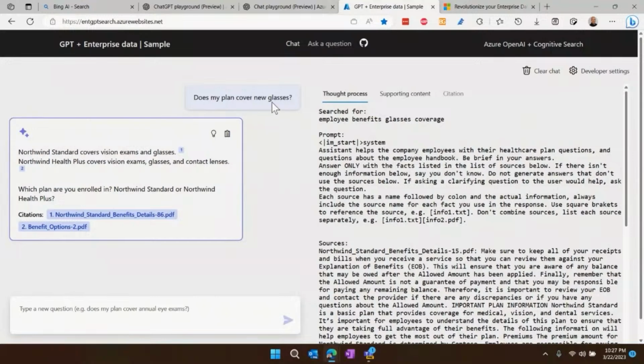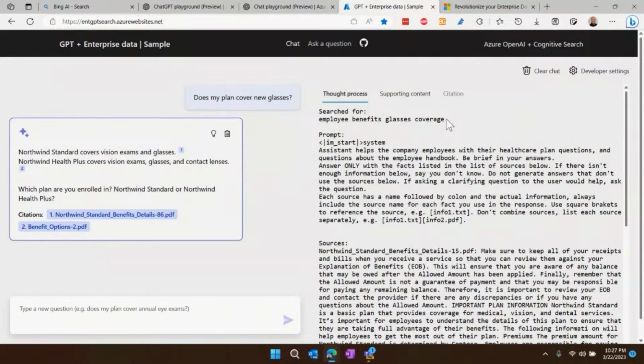Instead, it actually generated a query from that first, employee benefits glasses coverage. So it decided to go query that. And it found some documents about that, employee benefits glasses coverage. So before this ever got to ChatGPT, it did this query. And it found these documents.